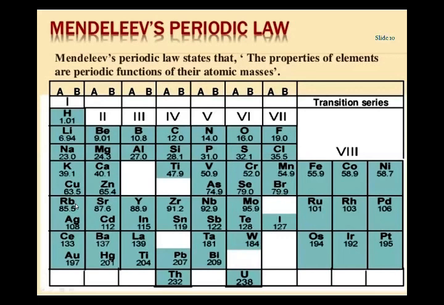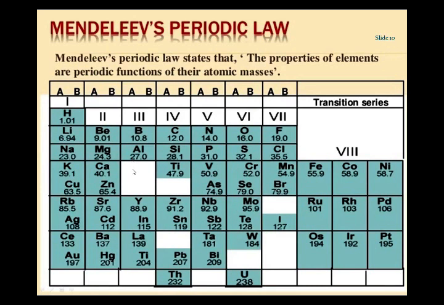So these eight vertical columns are called the groups, and horizontal rows mean going from left to right. When we go from left to right, this is called a period. There are 12 periods in the Mendeleev periodic table. So, eight vertical columns called groups, and 12 horizontal rows called periods.